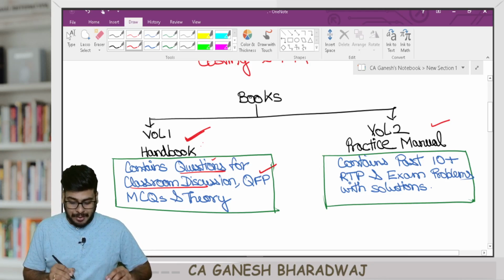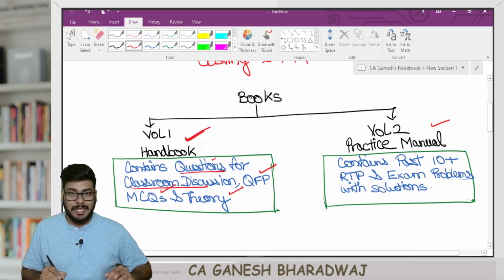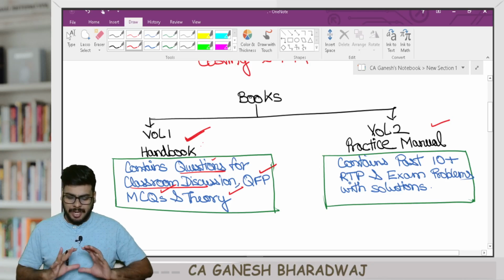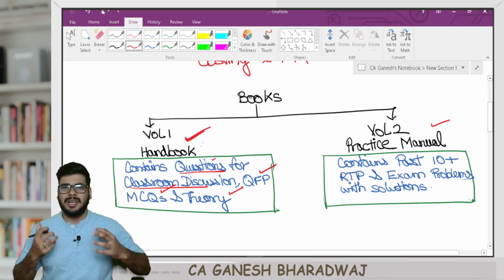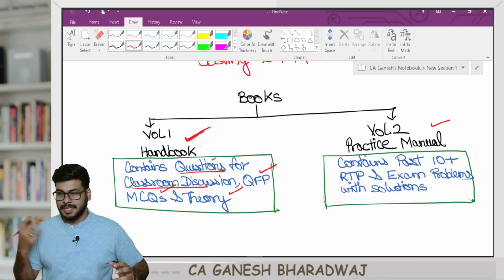And then apart from this, our handbook also consists of MCQs as well as theories, detailed coverage, and beyond this, nothing else is required for your preparation. That is for learning the subject.